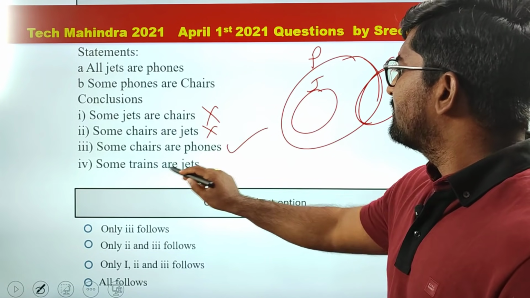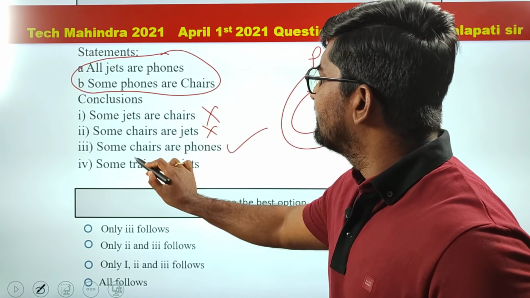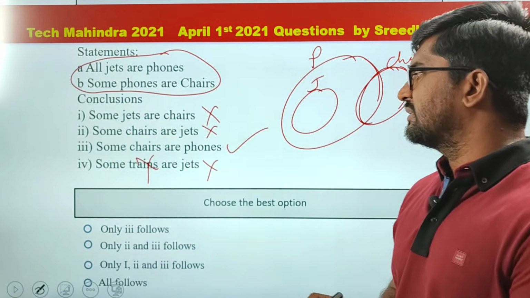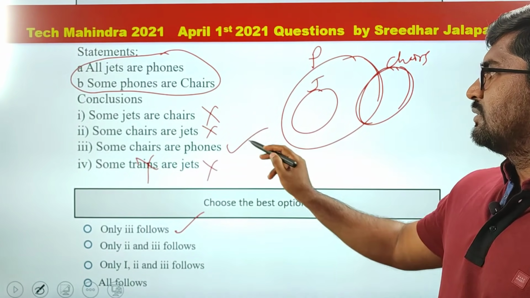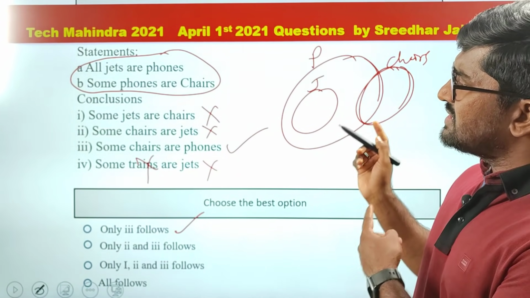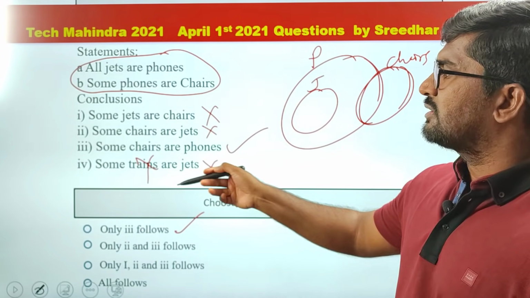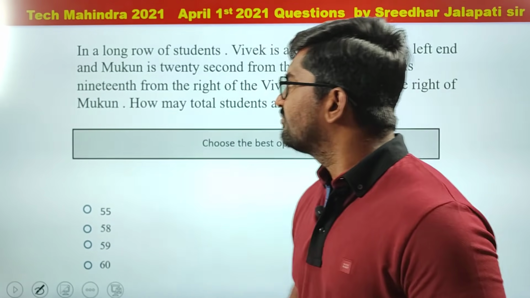Third one is true. Some trains are jets. By the way, train is something which is not at all there in the statement. So the fourth one cannot be a conclusion at all, because there is something which is not there in the statement. So now answer only 3. First option, only 3 follows. Why has this question become very simple? Because the statements are positive, conclusions are also positive. Right? Yes. Let's move to the next question.